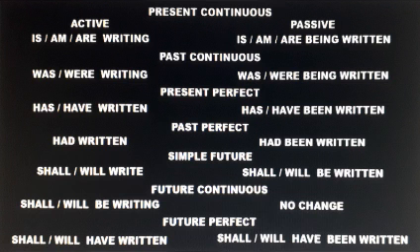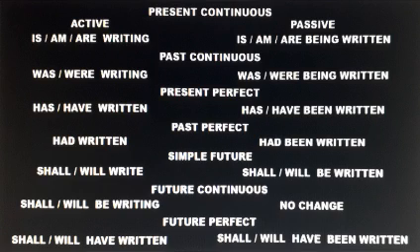Present Continuous. In active voice, is or am or are writing, and in passive voice, is, am or are being written. For example, they are building a new school. And in passive voice, a new school is being built by them.